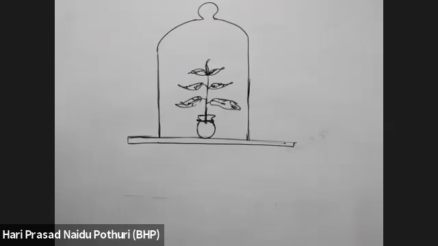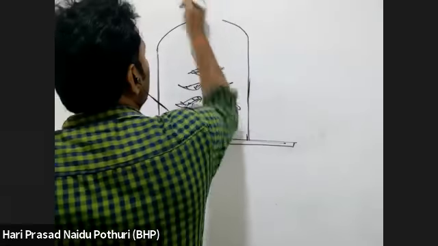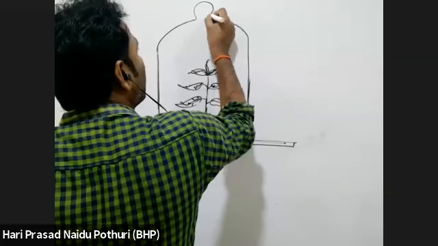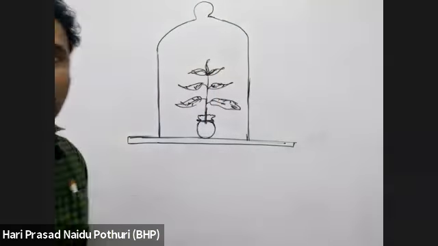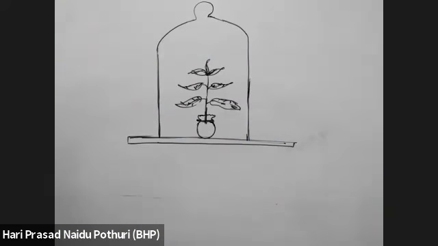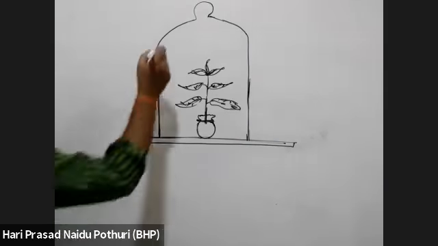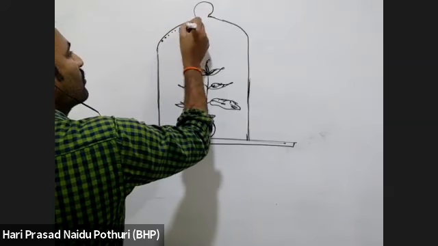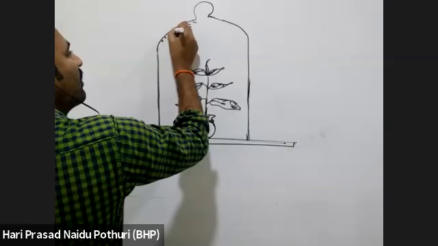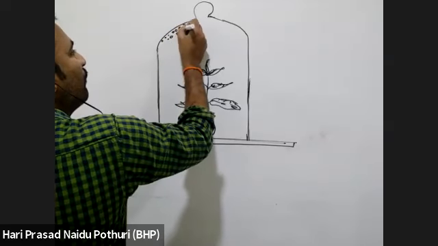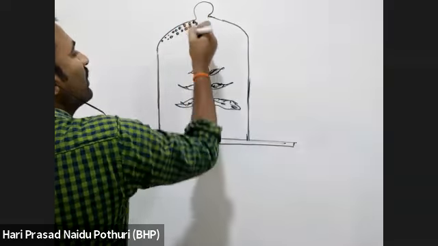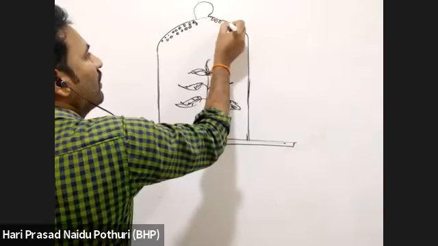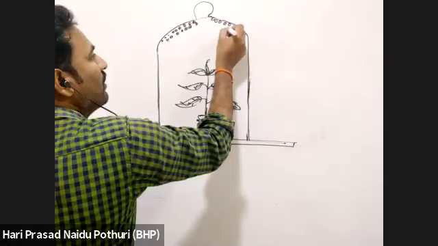Due to transpiration, there is a loss of water vapor by the plant. The water vapor which is lost by the plant accumulates on the upper portion of the bell jar. The upper portions of the bell jar will become wet due to accumulation of the water.